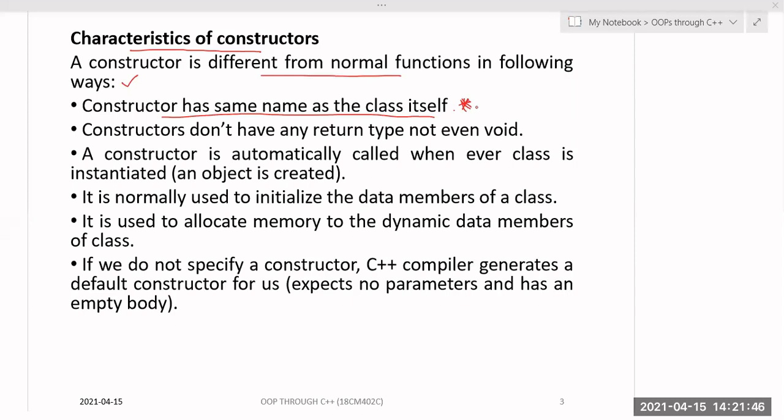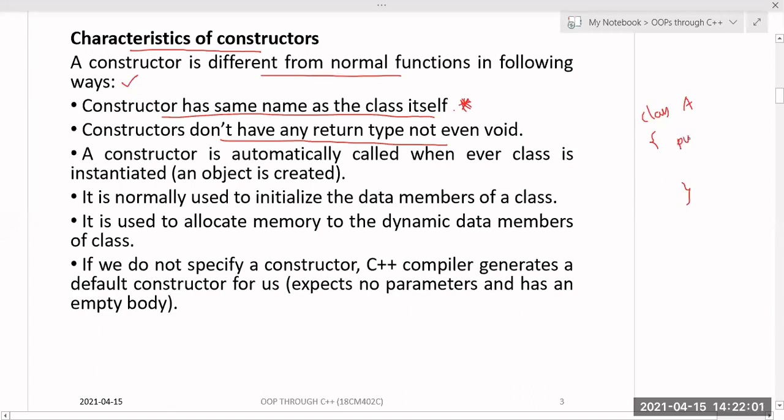So the main characteristics of a constructor: constructors should have the same name as that of the class, and constructors don't have any return type, not even void. Don't write any return type for the constructor, because even void is a return type. That is, no return type. You can define this constructor inside the public section or private section, but the name should always be the same as the class name, and it should not have any return type, not even void.